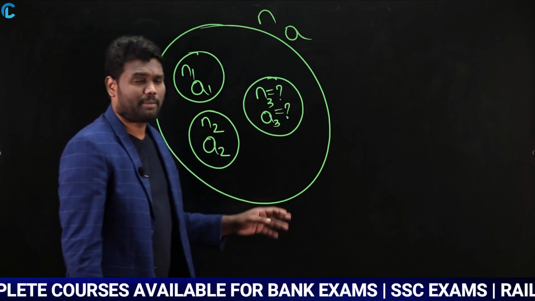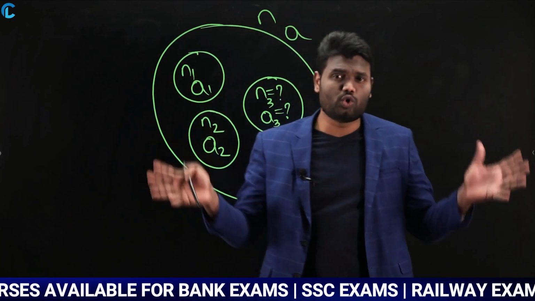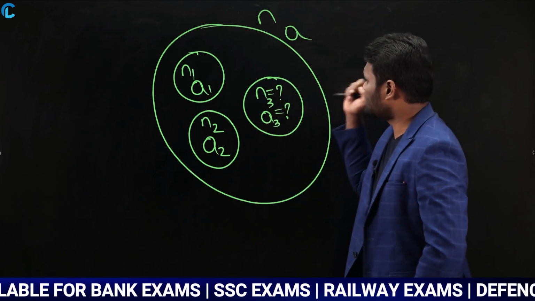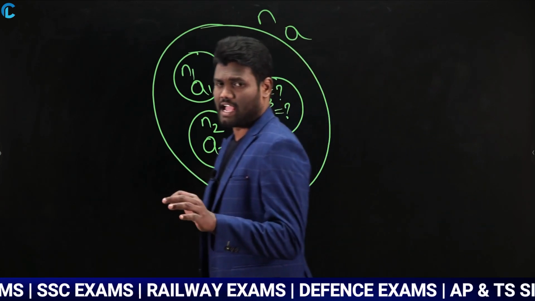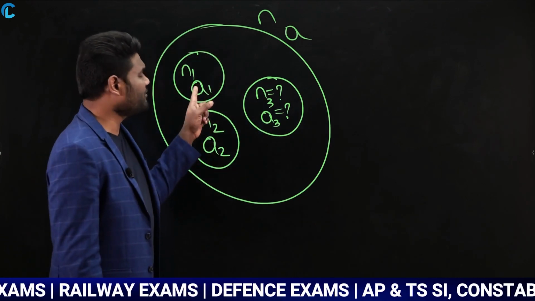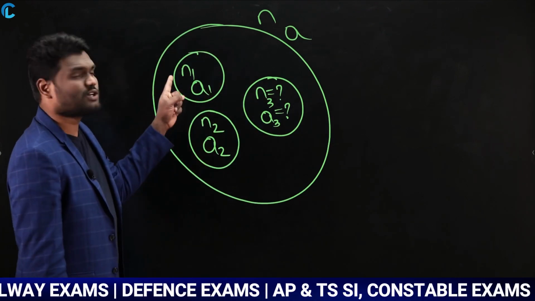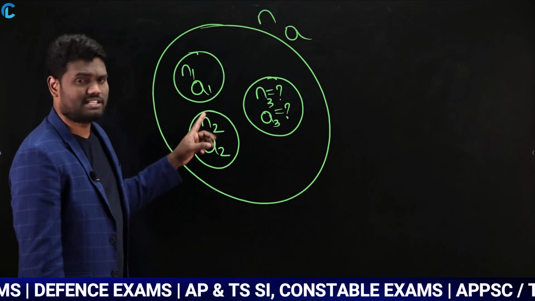In this question, I have given you the total group average. The total group has n persons with average a. Out of three groups, I have given you the data of two groups. The first group has n1 persons, and the average is a1.